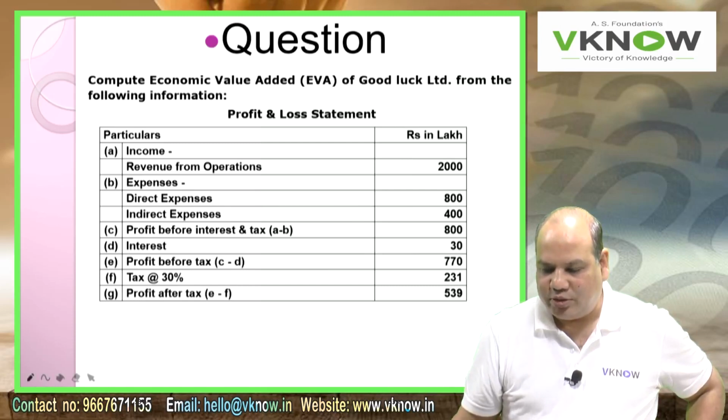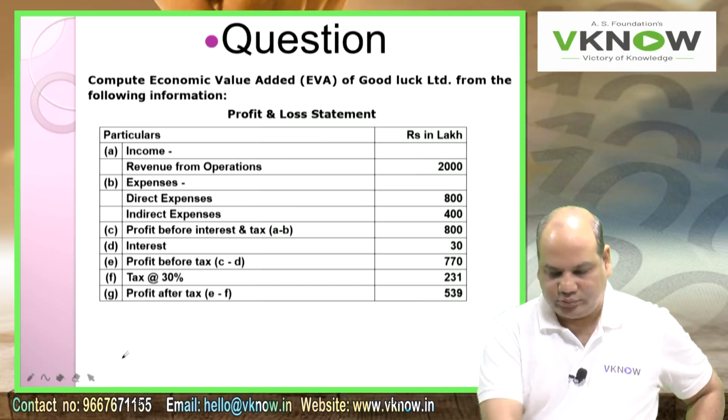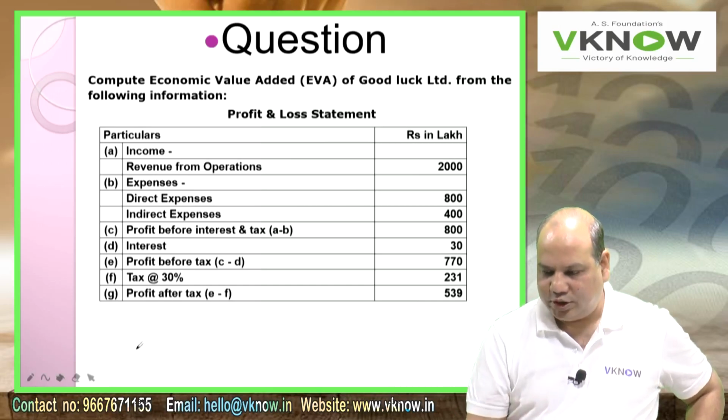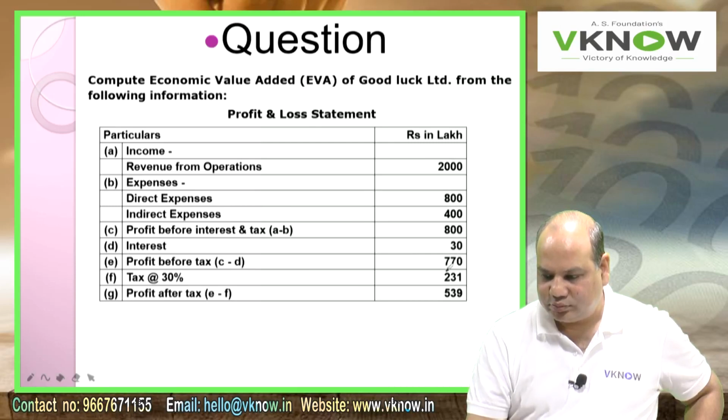Then point number D, interest 30. Point number E, PBT, C minus D: 770.